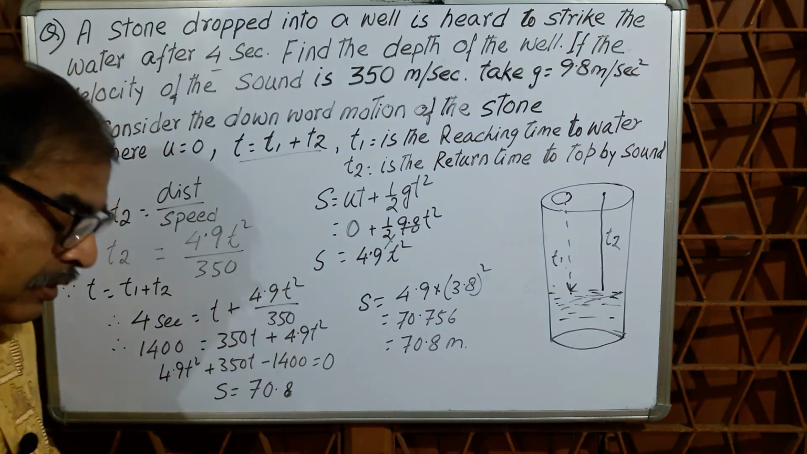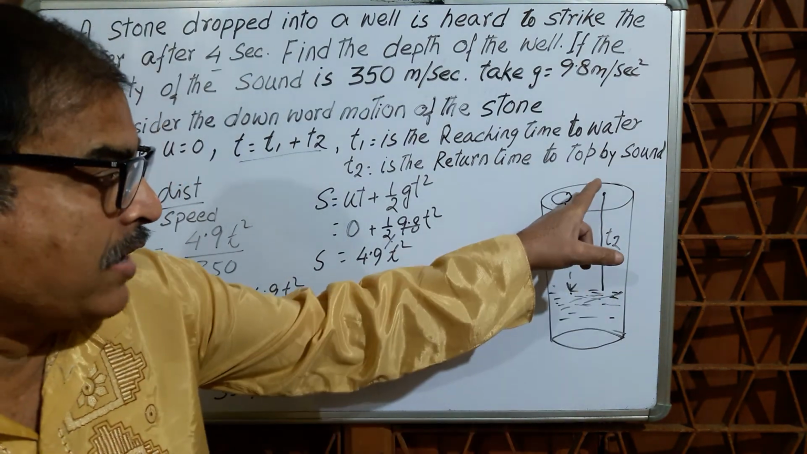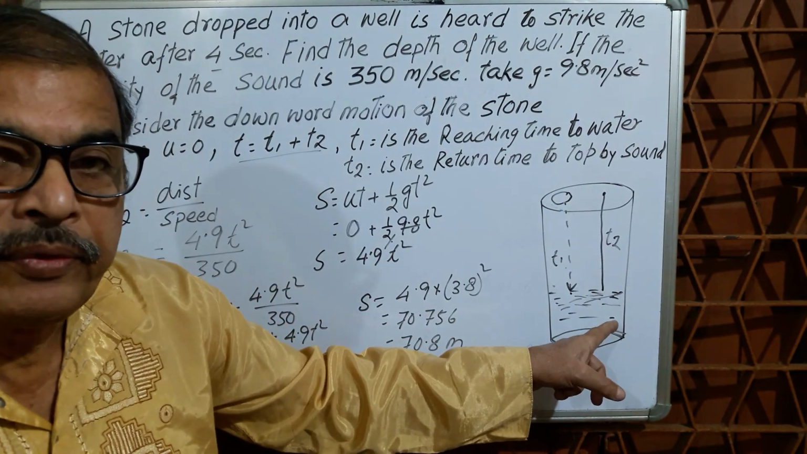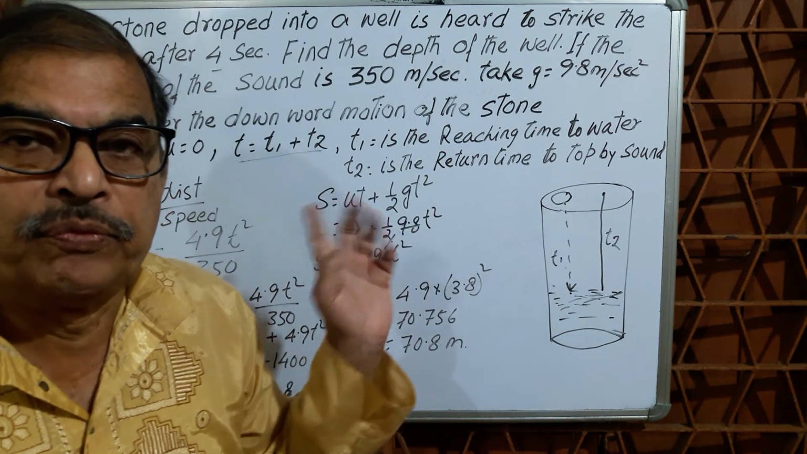So now again, just revise it. First the stone is dropping and sound is generating. This T1 plus T2 equal to 4 seconds.